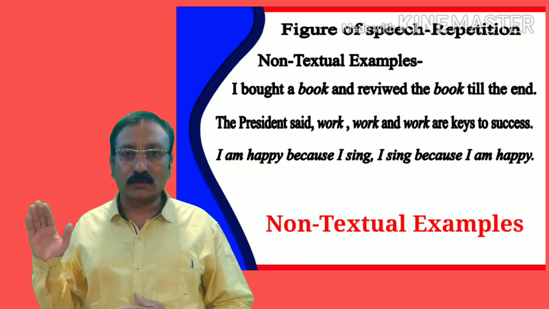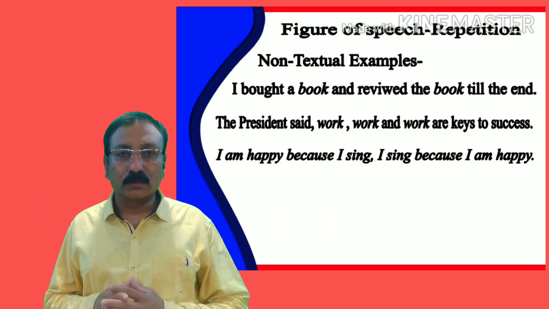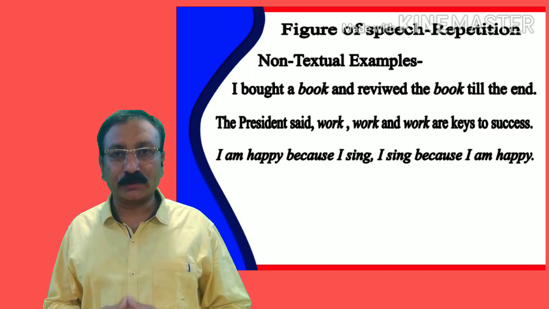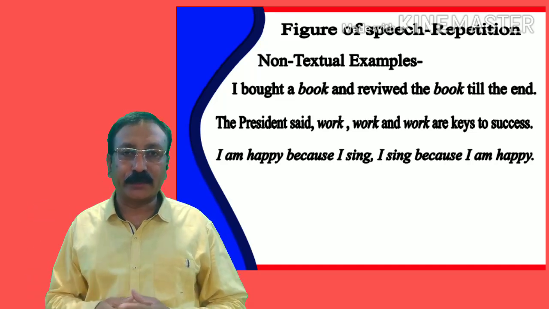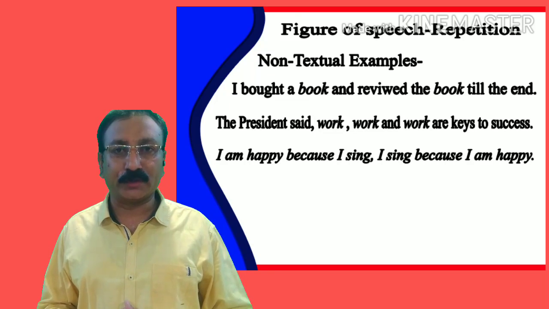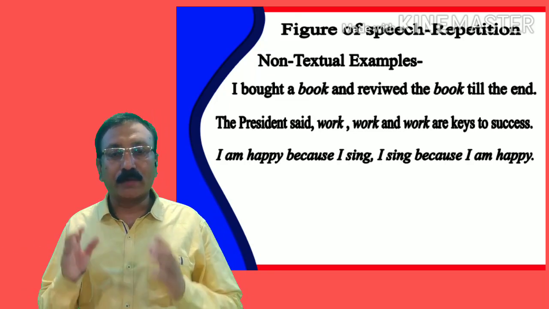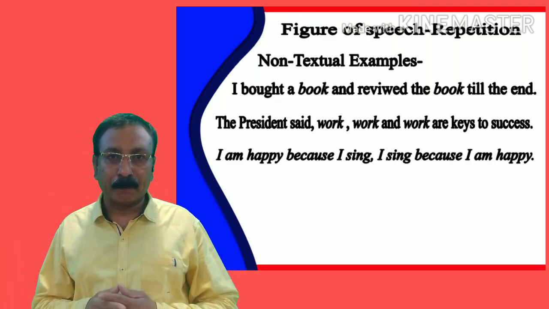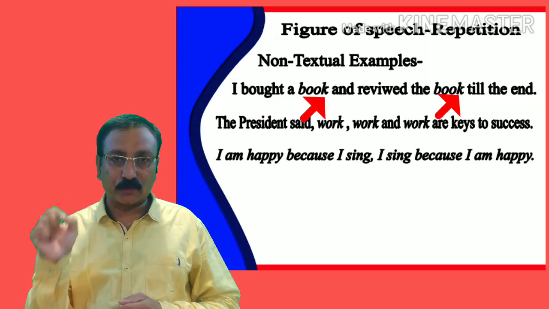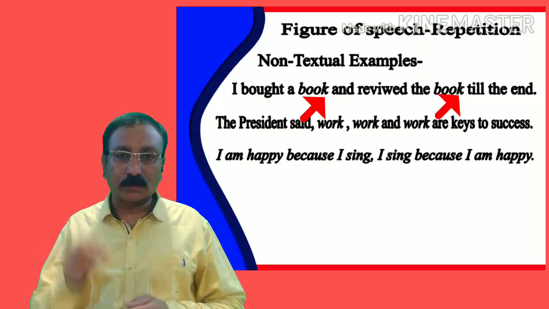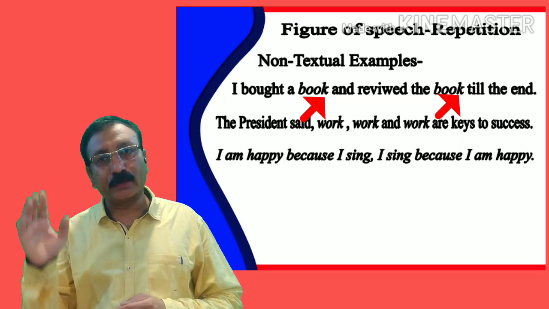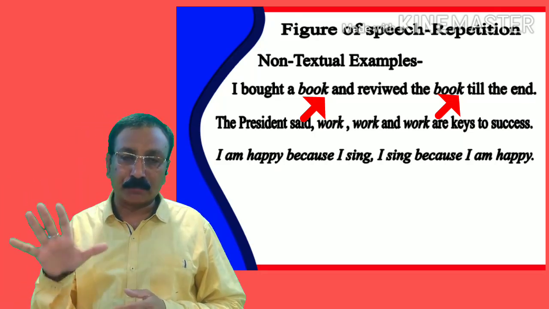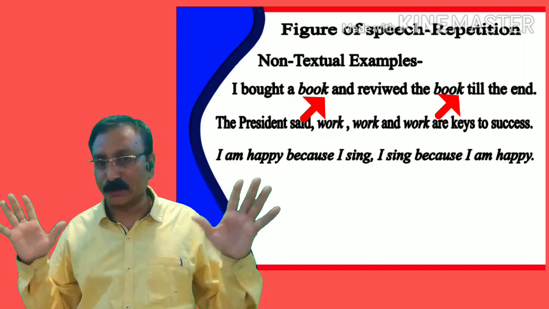We have the slide having a few sentences of the figure of speech repetition. Let us look at the first sentence. I read the sentence: I bought a book and reviewed the book till the end. In this sentence the word book is repeated twice, and therefore this sentence is an example of repetition.